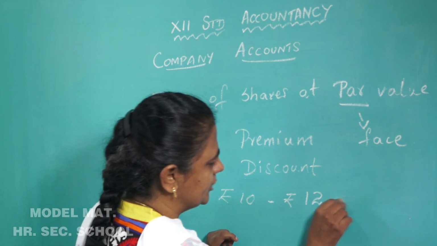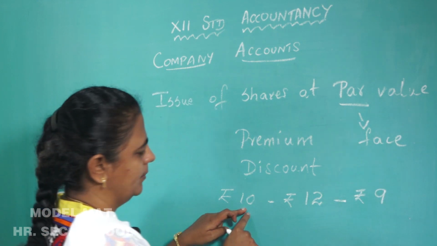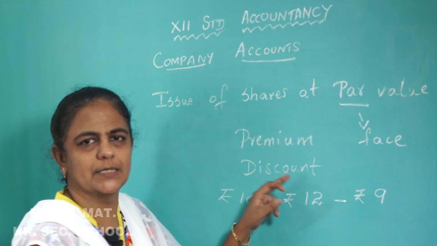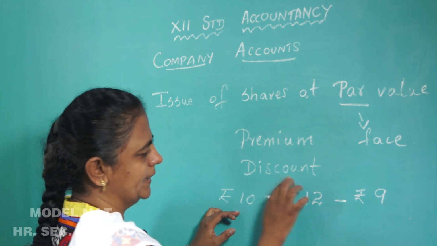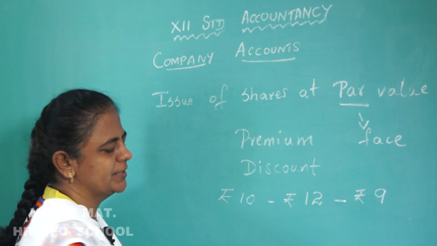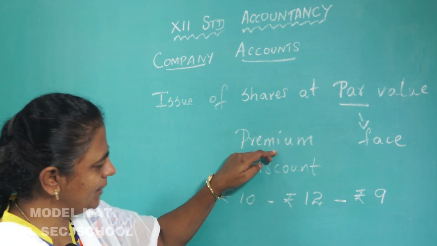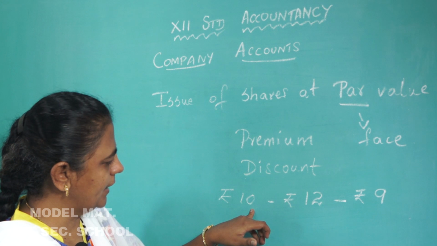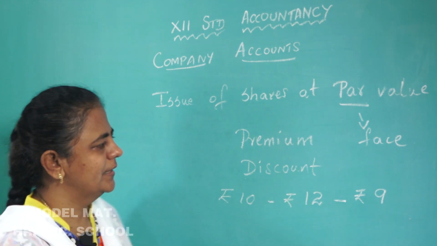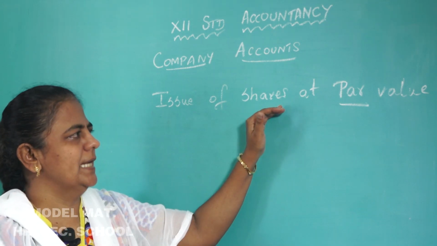Suppose the shares are issued for rupees 9, lesser than the par value or face value, that is called shares issued at a discount. So, the 1 rupee is considered as discount here, and here 2 rupees is considered as the premium. So, the shares can be issued at par value or face value. It can be issued at a premium, meaning more than the par value. Discount means less than the par value. Okay, understood?